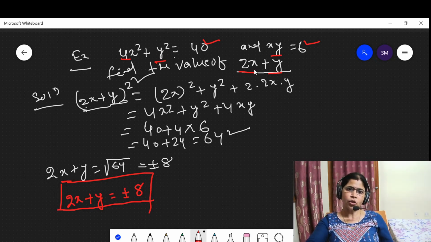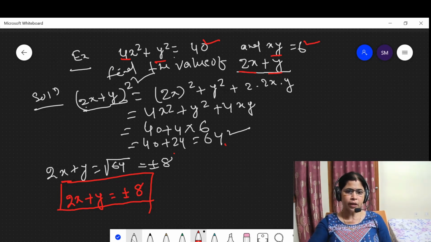If you take the square on both sides, we have to find out 2x plus y. Then taking the square of both sides, (2x plus y) whole square, we get this. But we have to find out 2x plus y. Then taking the square root from both sides, 2x plus y is square root of 64, which is equal to plus or minus 8.